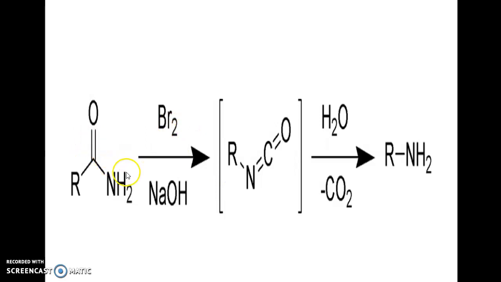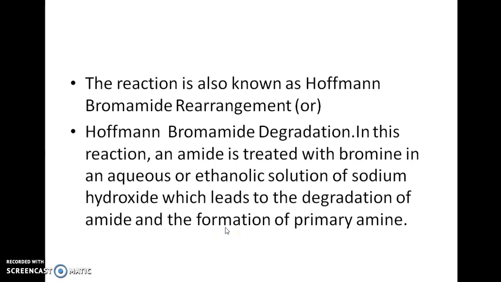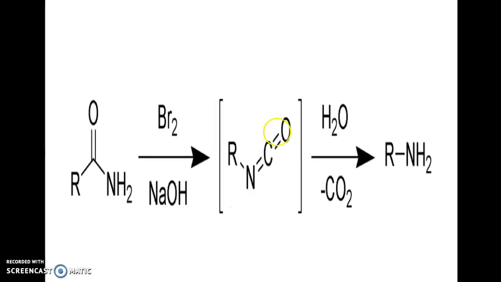So this is the overall reaction. This is the amide, in presence of bromine and sodium hydroxide, it gives this intermediate, and further with hydrolysis, by losing one molecule of carbon dioxide, it gives primary amine.